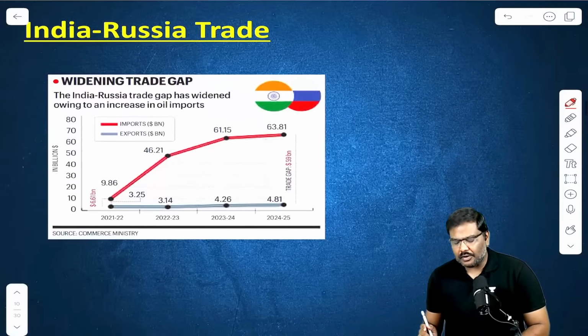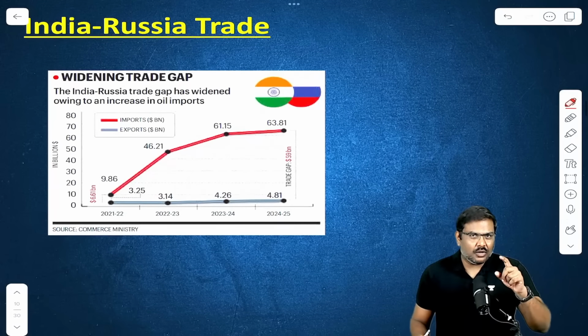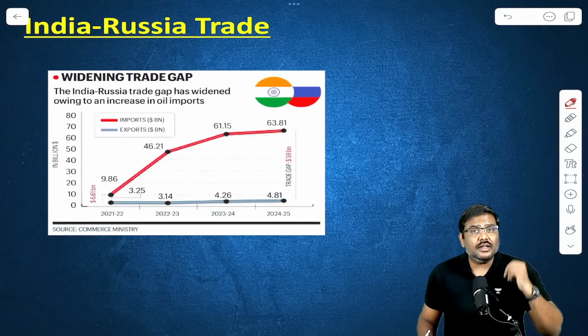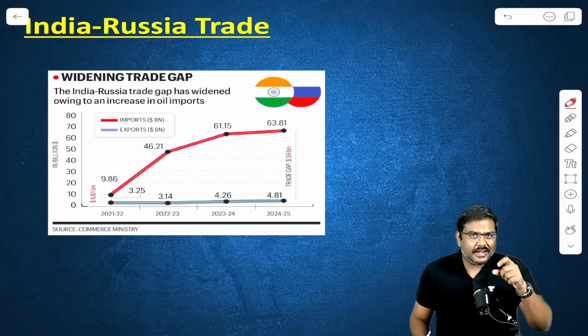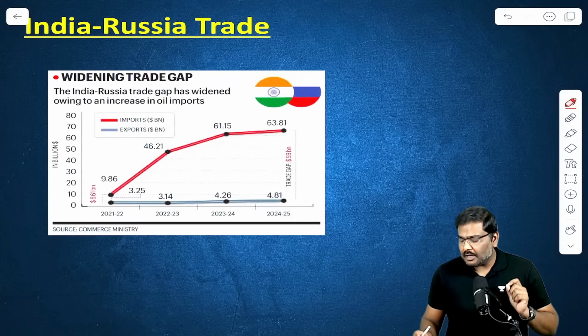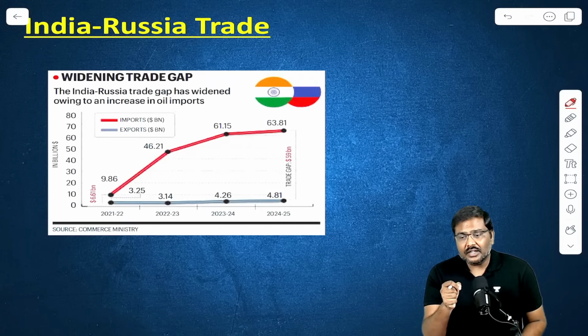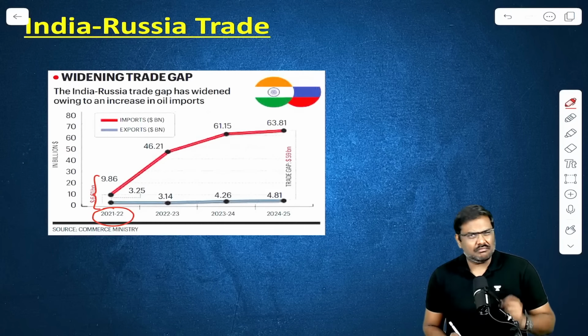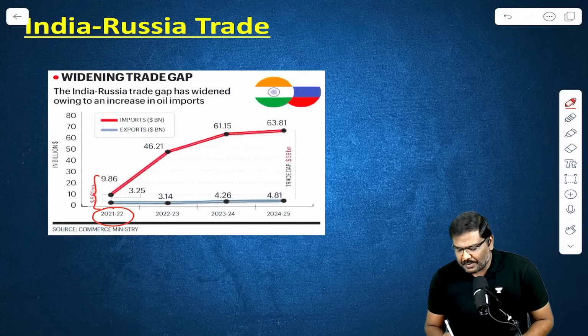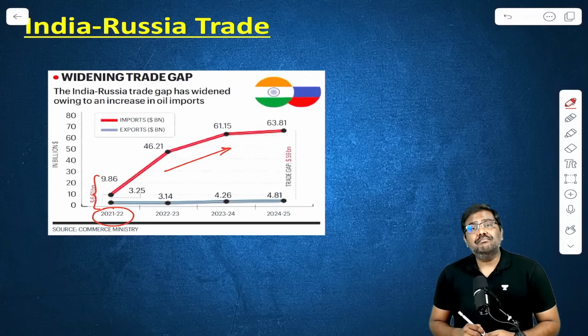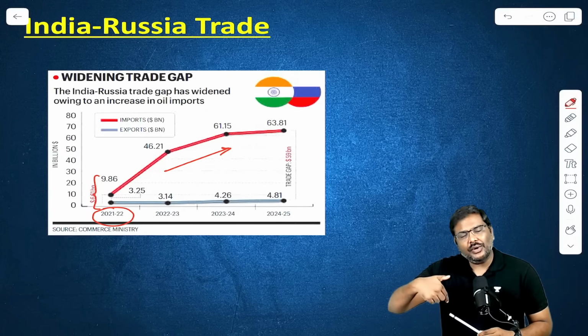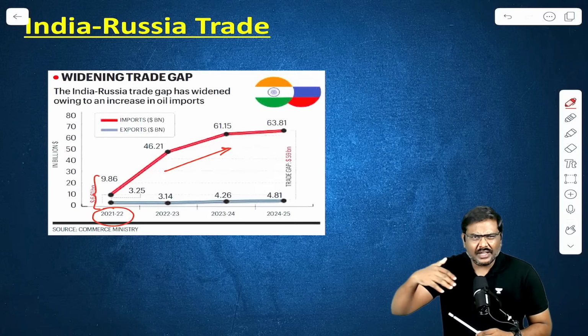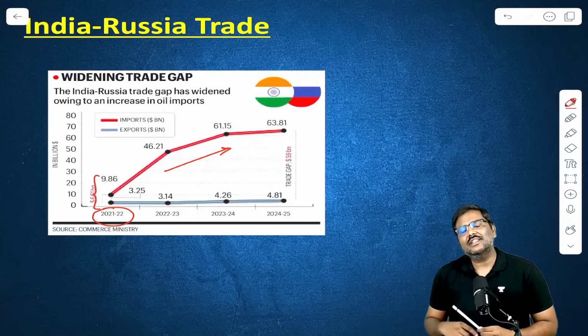Be very careful. In addition to this, please make a note of this as well. Trade deficit. India has a trade deficit with Russia. I repeat, India has a trade deficit with Russia. Back in the year 21-22, the trade deficit was very small, marginal. Over a period of time, Russia's exports into India have increased and will keep on increasing if nothing changes in the global market.